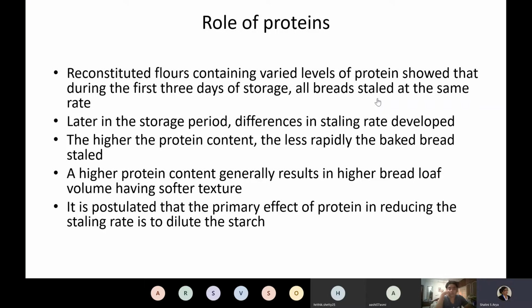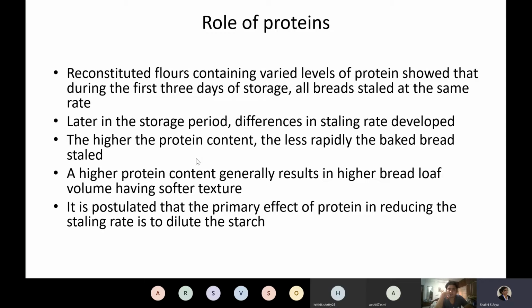So reconstituted flours containing varied level of this protein showed that during the first 3 days of storage, all breads staled at the same rate. Like protein's role was discovered in this very paper, and later in the storage period, differences in the staling rate developed. And higher the protein content, less rapidly the baked bread staled, and therefore this protein's role was established.